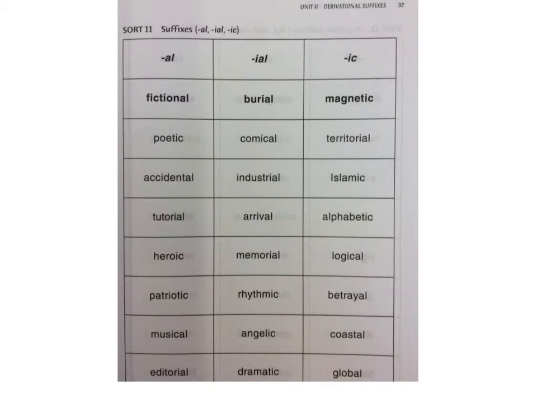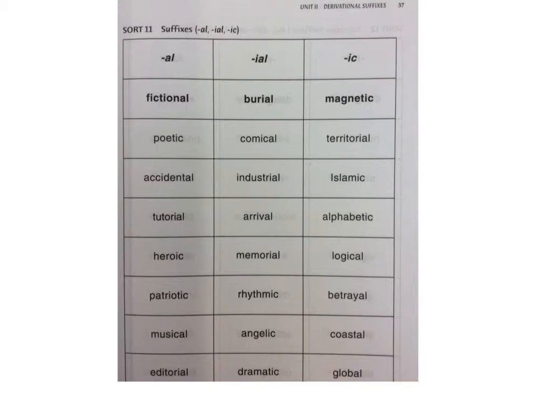In this sort, we are going to talk about the suffixes al, ial, and ic. These suffixes often signal adjectives that are derived from nouns. So like fiction becomes fictional, hero becomes heroic. A hero is a person, place, or thing. It's a noun, and heroic is an adjective that describes if something was like that noun.